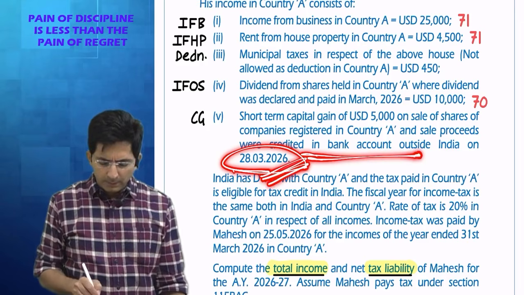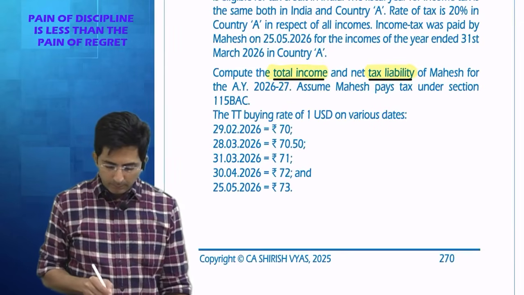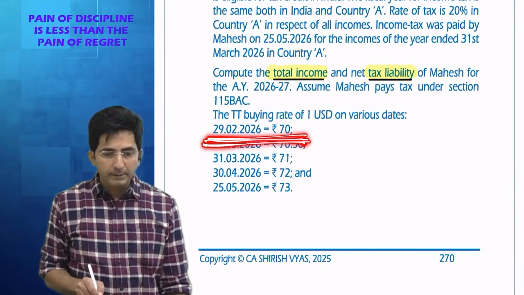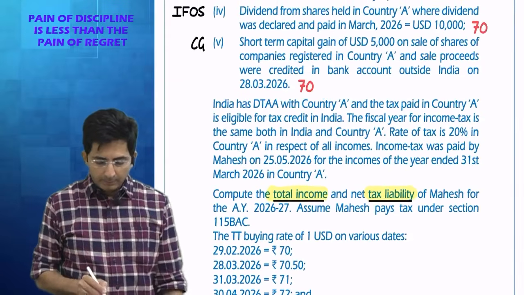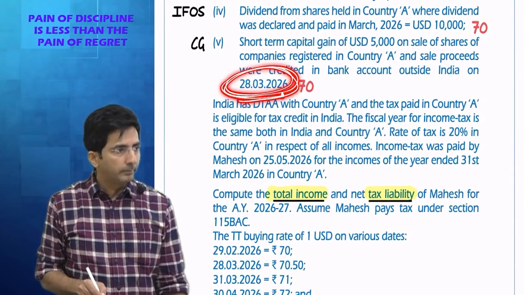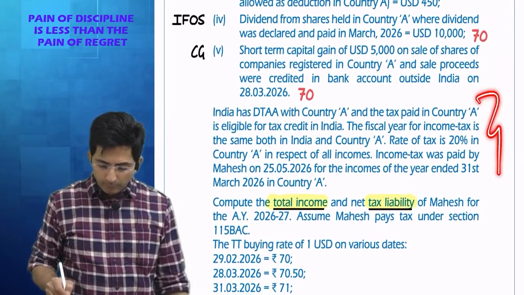So if sale occurred in the month of March, what is the preceding month? Feb. And what is the rate of exchange on Feb end? Feb end is 70. So here also I will write 70. Taking March as a base, preceding month will be Feb. Okay. So all incomes are done. Then read the para below.